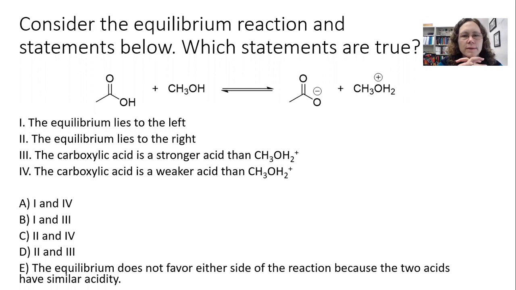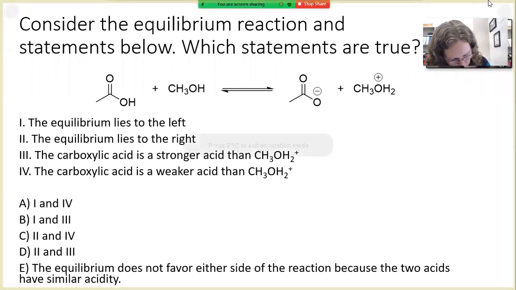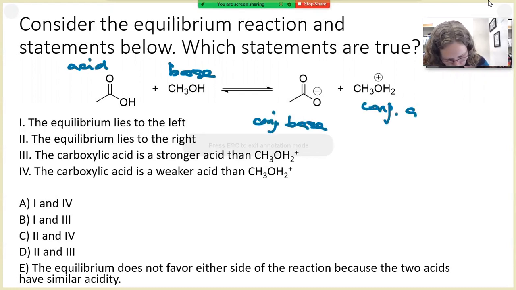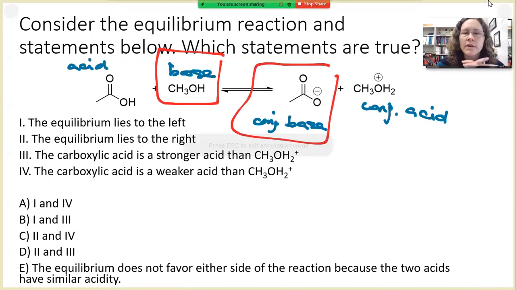If we look at this equilibrium and try to use our qualitative method, it's going to be really difficult. Let's take a look at why. If we look at the base on this side, we have methanol, and then the carboxylic acid is the acid, and this is the conjugate base and the conjugate acid. So comparing the 2 bases would be difficult using the qualitative method like ARIO, because the conjugate base is charged and the original base is neutral.